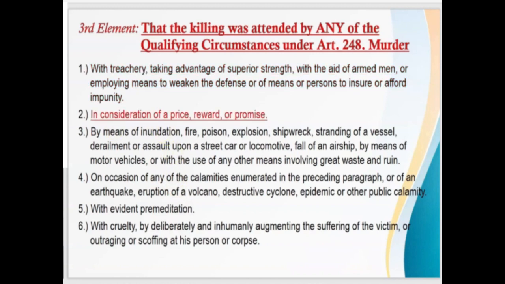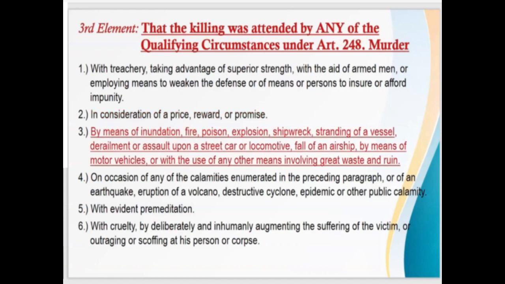Next, in consideration of a price, reward, or promise. So dito, merong dalawang principals. The principal by inducement and the principal by direct participation. Yung principal by inducement, siya yung nag-offer ng reward, promise, or price. Yung principal by direct participation, siya yung hitman. Siya yung nag-pull ng trigger.